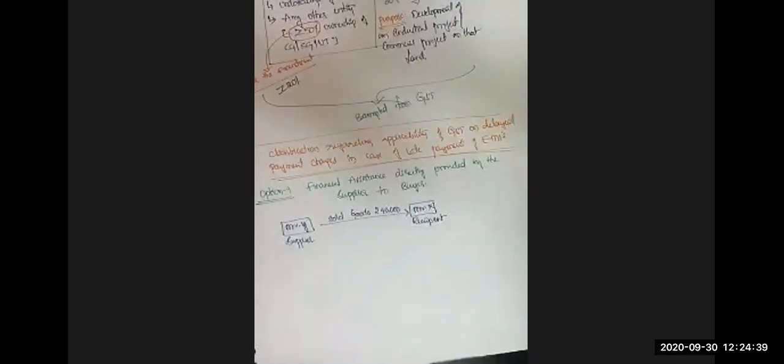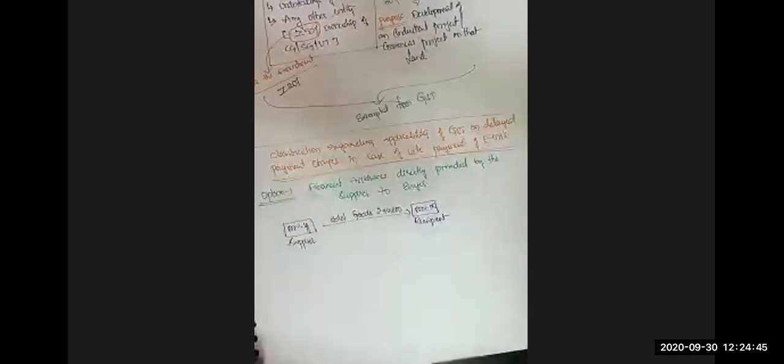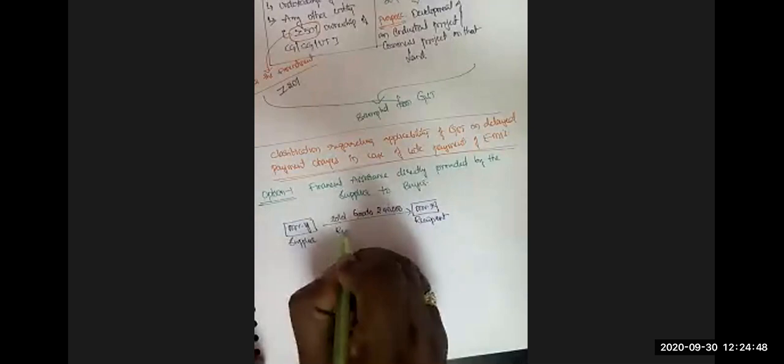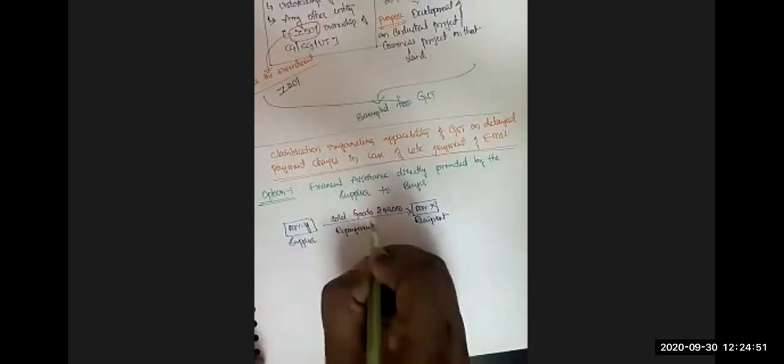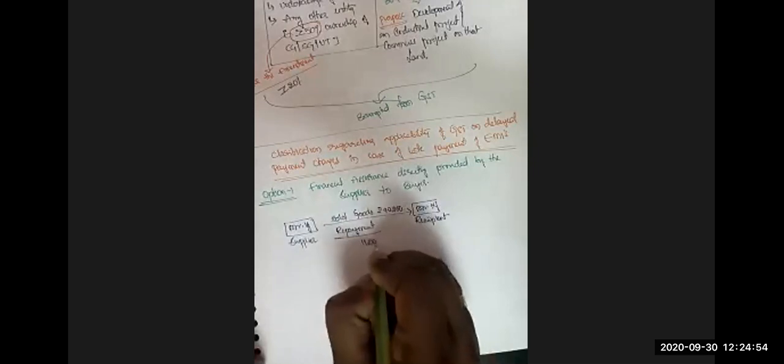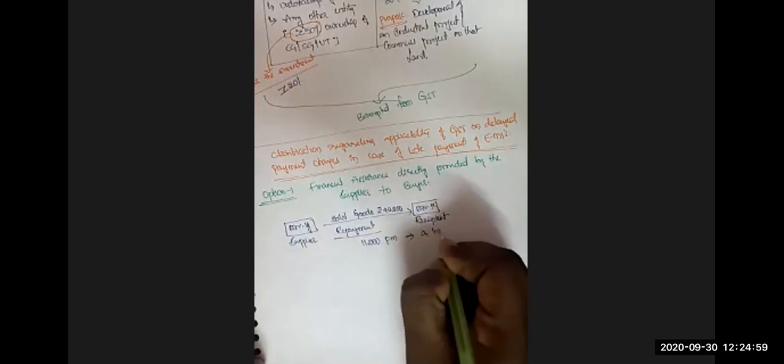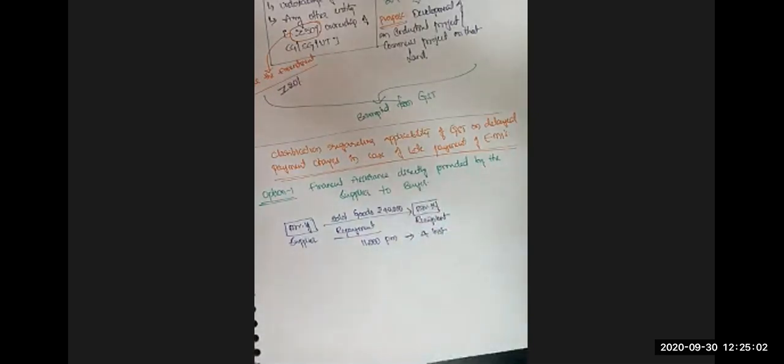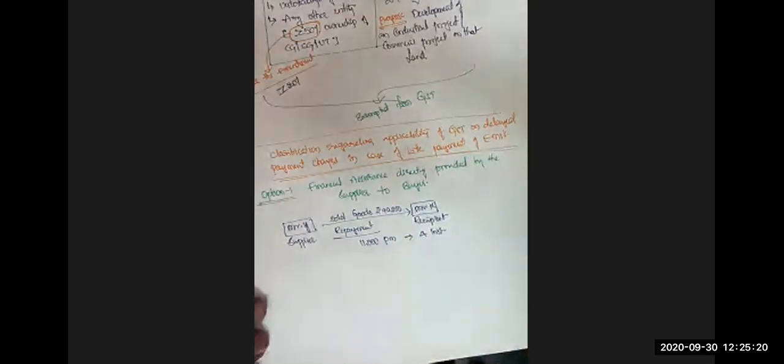The amount will be payable at 11,000 per month in 4 installments. 11,000 per month into 4 installments comes to a total of 44,000 rupees. For giving this time period of 4 months, he charged 4,000 rupees as interest. Clear?